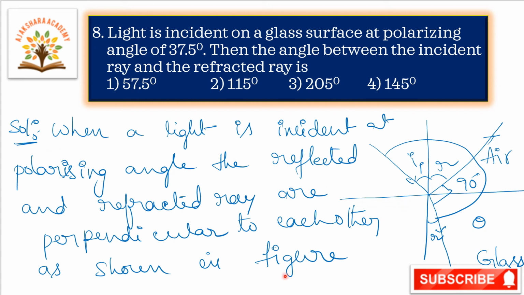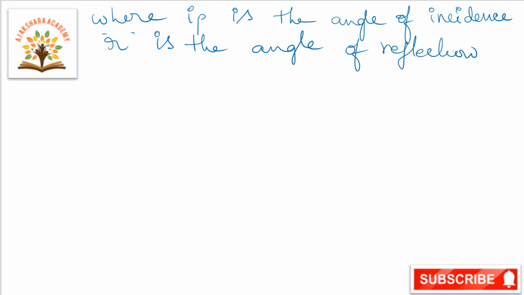Here IP is the angle of incidence, R is the angle of reflection, and R dash is the angle of refraction.